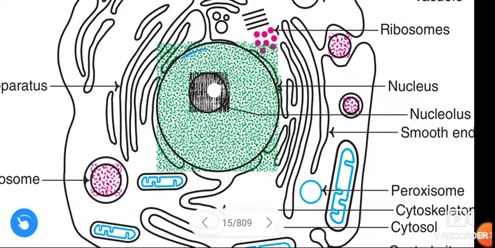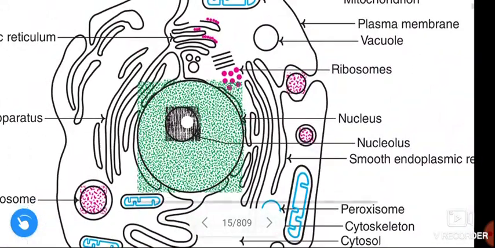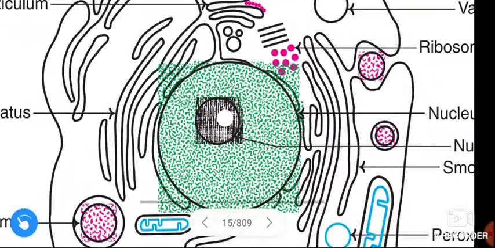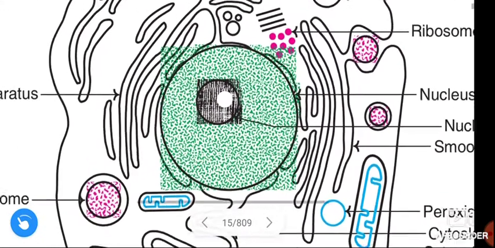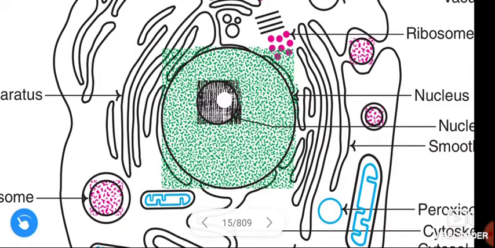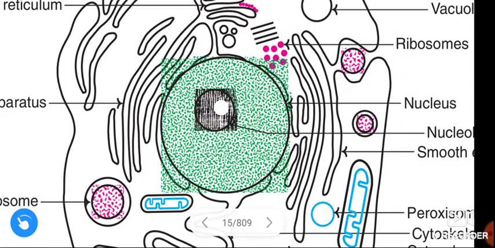See here, this is the nucleus, this is the nucleolus, and this is the nucleoplasm, which is the ground substance of the nucleus. The nucleolus is the dense body and it contains RNA. This is the double membrane structure, and the outer membrane is continuous with the endoplasmic reticulum. This is about the nucleus.